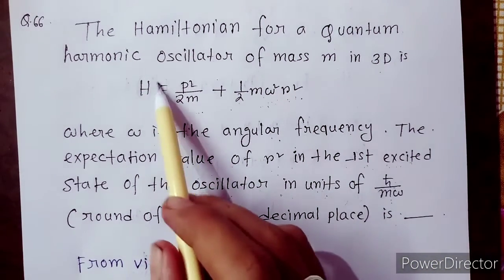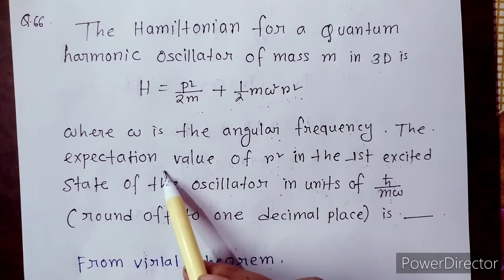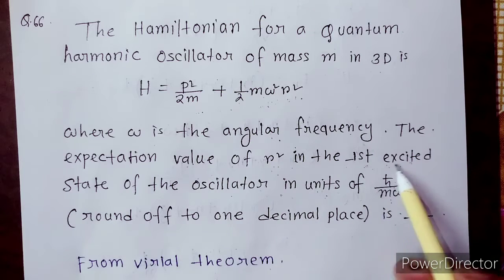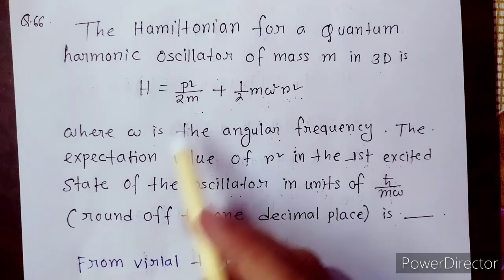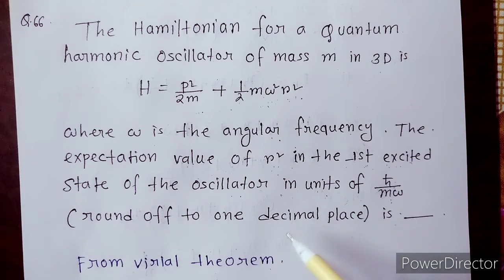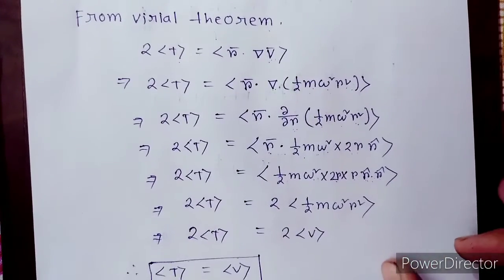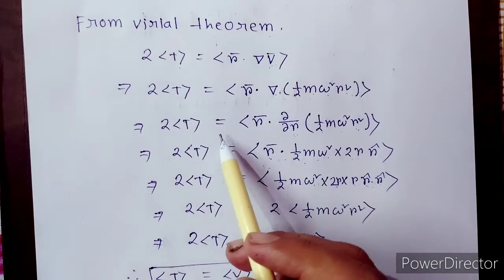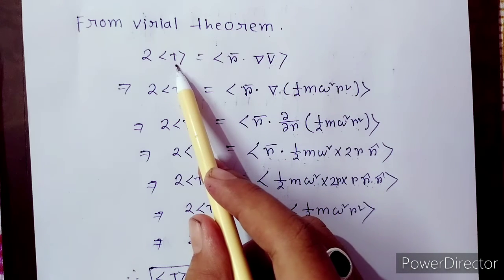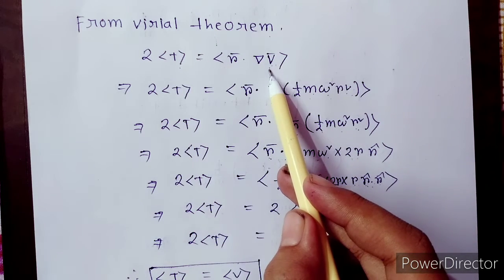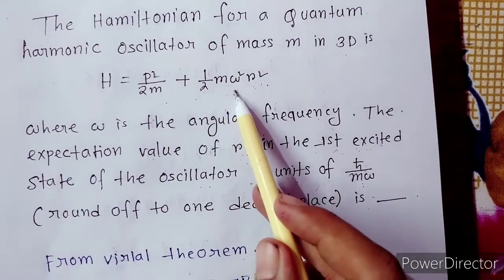So the problem is, the Hamiltonian of the system is given and now we have to find the expectation value of r square in the first excited state of the oscillator. Okay. So for the solution of this problem, at first we discuss the virial theorem. We all know about the virial theorem. It is nothing but the relation between the expectation value of the kinetic energy and the expectation value of the potential energy.